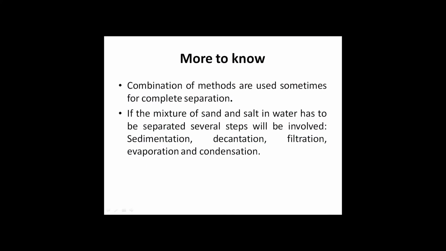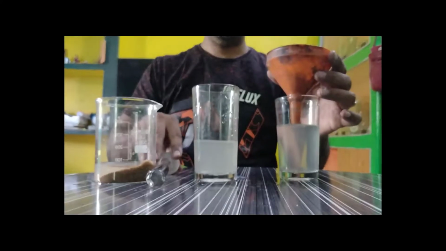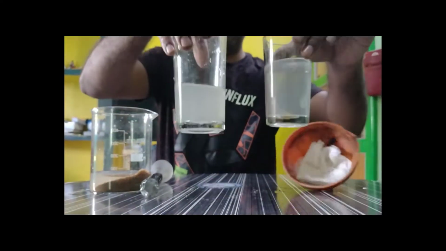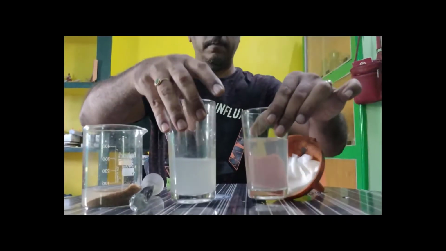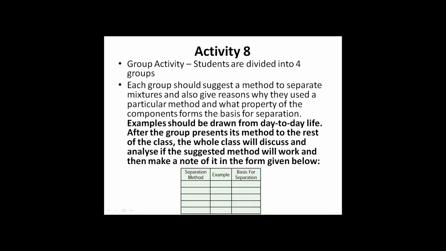More to know. Combination of methods are used sometimes for complete separation. If a mixture of sand and salt in water has to be separated, several steps will be involved. The first one will be sedimentation, the second one will be decantation, the third one will be filtration, the fourth one will be evaporation, and the fifth one will be condensation.